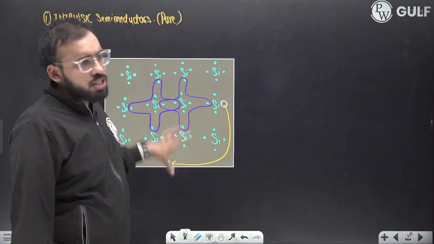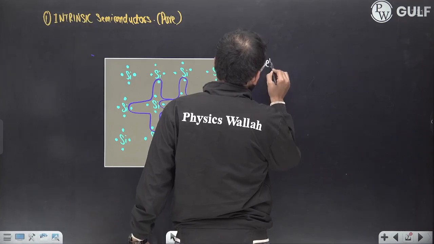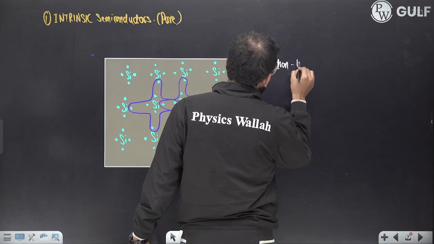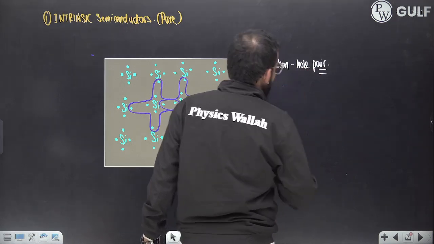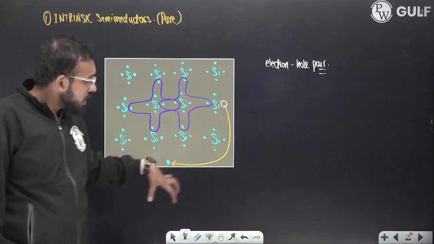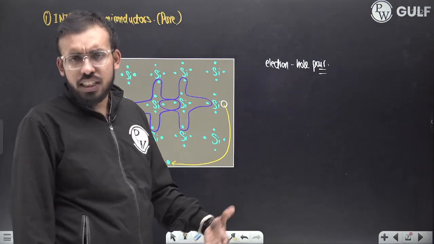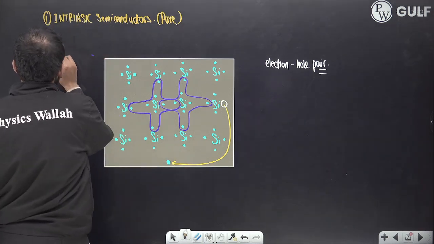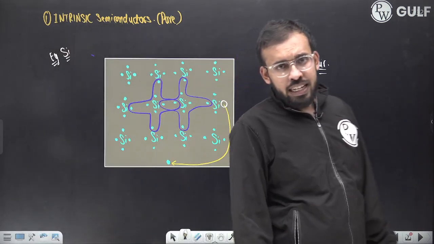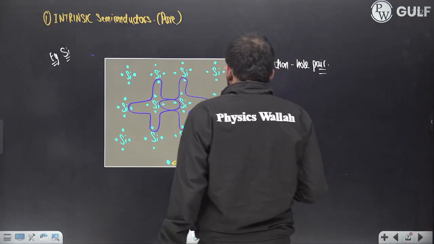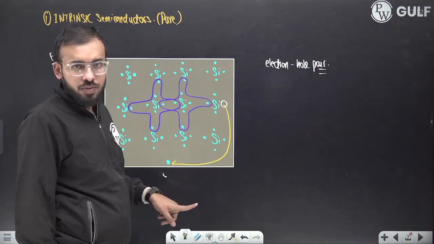Now there are millions of such atoms, of which a few are going to do this, and an electron hole pair would be formed here also. Electron hole pair would be formed here also. And in fact, these would be responsible for the conductivity if we talk about the intrinsic semiconductor or intrinsic silicon. All the things are true for germanium also. Now, if I consider this diagram only, one electron is there, one hole is there.